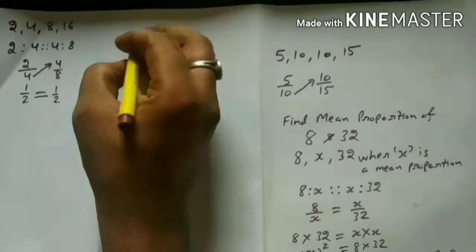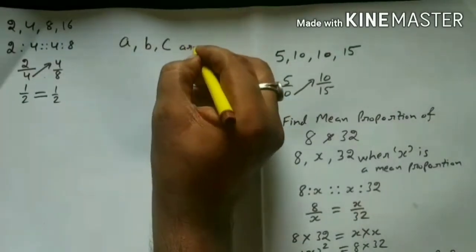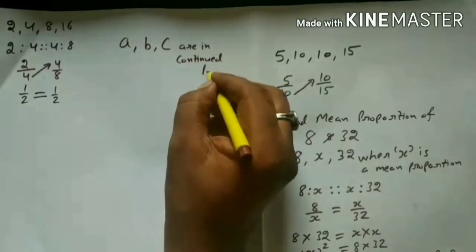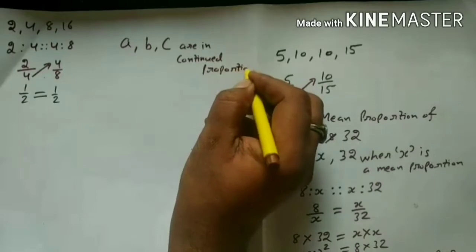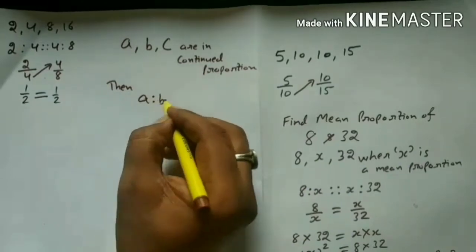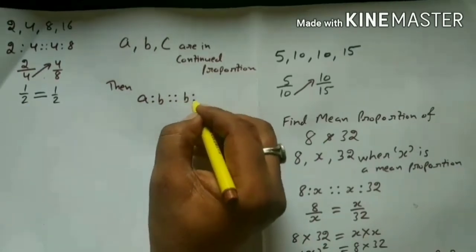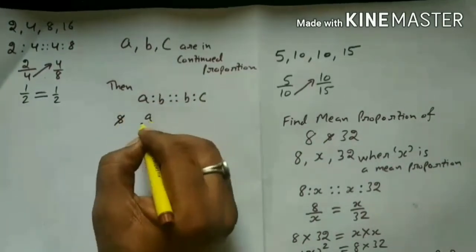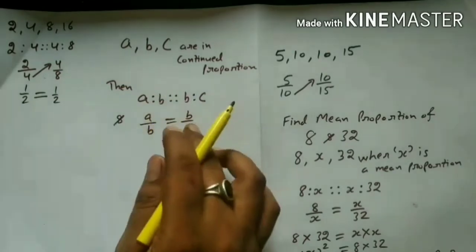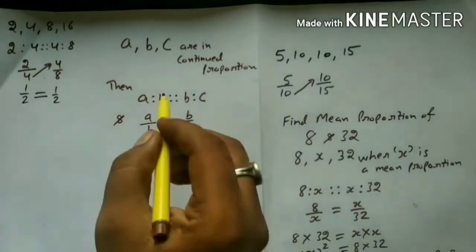So if 3 numbers A, B, C are in continued proportion, then A ratio B proportion B ratio C, and A over B is equal to B over C. Their fraction values should be the same, with the continuation of the mean terms.